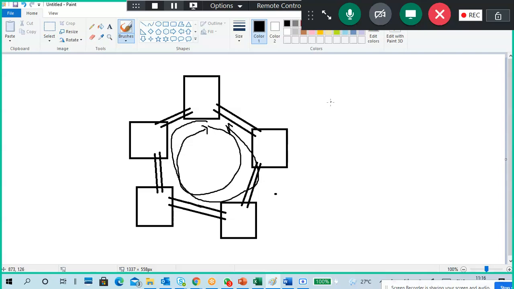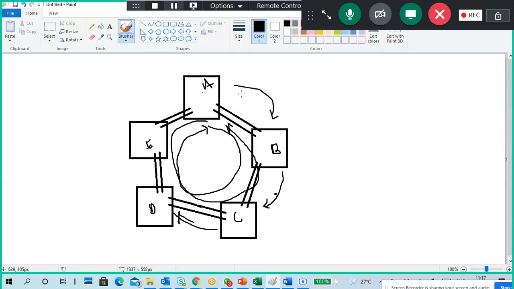For example, this is A, B, C, D, E. If you are sending a packet from A to D in a normal single ring topology, the packet goes first to B, B goes to C, C goes to D. Finally, it reaches there. But double ring topology means one path clockwise, one path anti-clockwise.